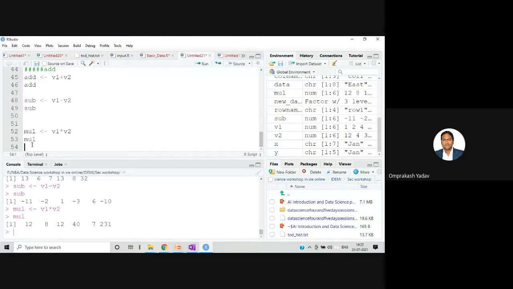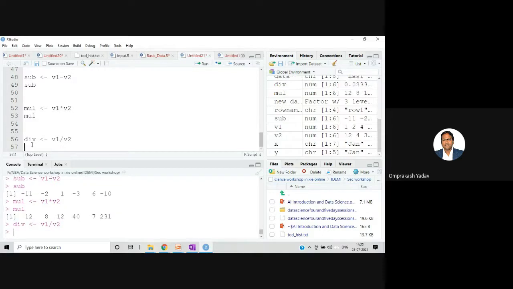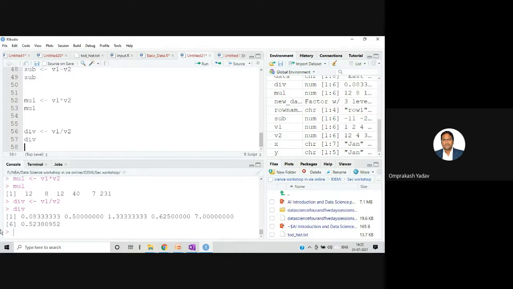Similarly, we can divide also. So div v1 divided by v2. So we can write like this: v1 divided by v2. So you will have to mention one forward slash, and then you can print the value of div. We will get it like this. Remember, this is numeric data, and that's why we are getting this kind of decimal values.